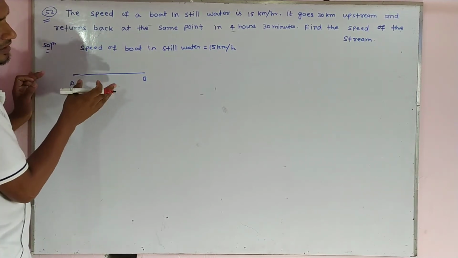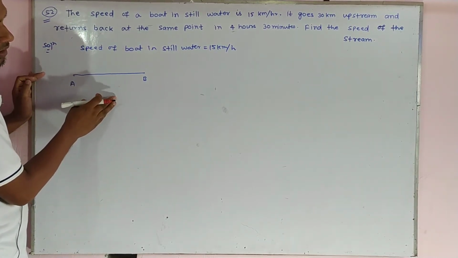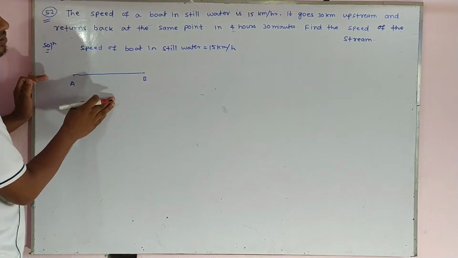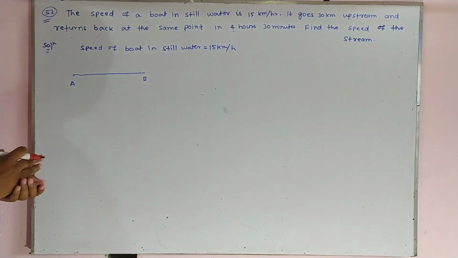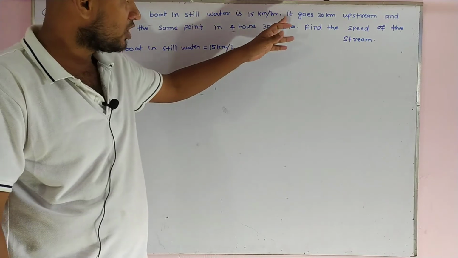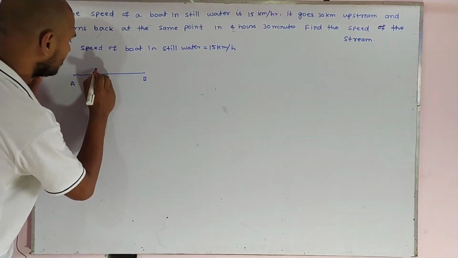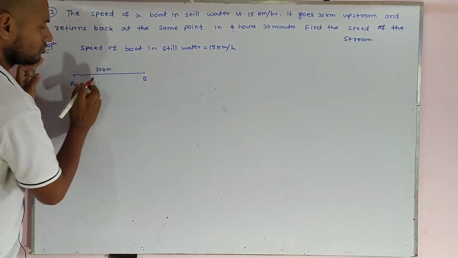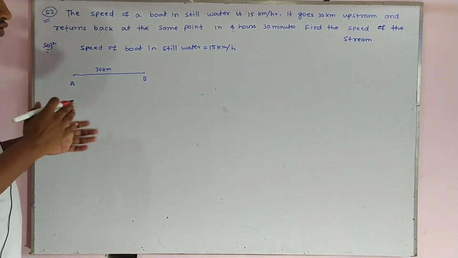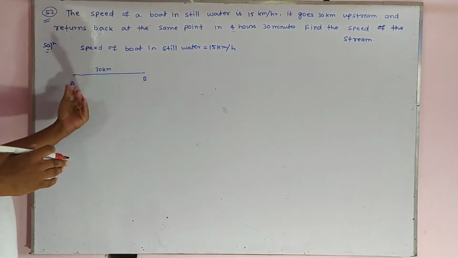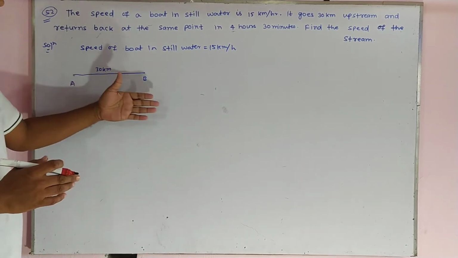The distance between A and B is 30 km. It goes 30 km upstream and returns back to the same point in 4 hours 30 minutes.